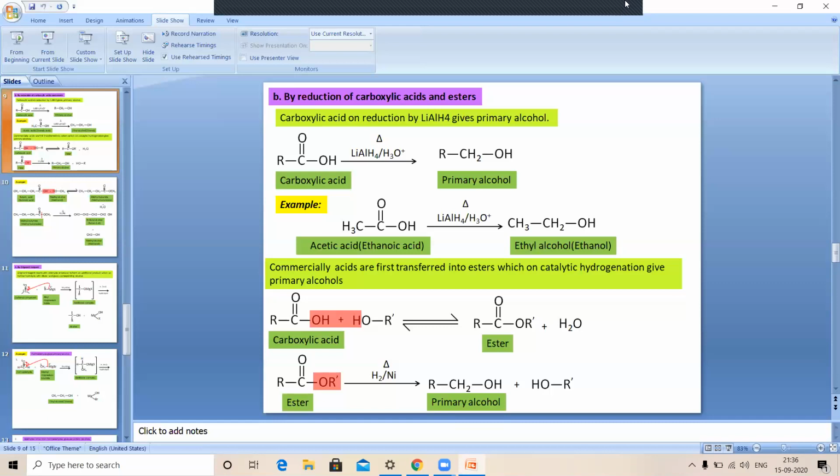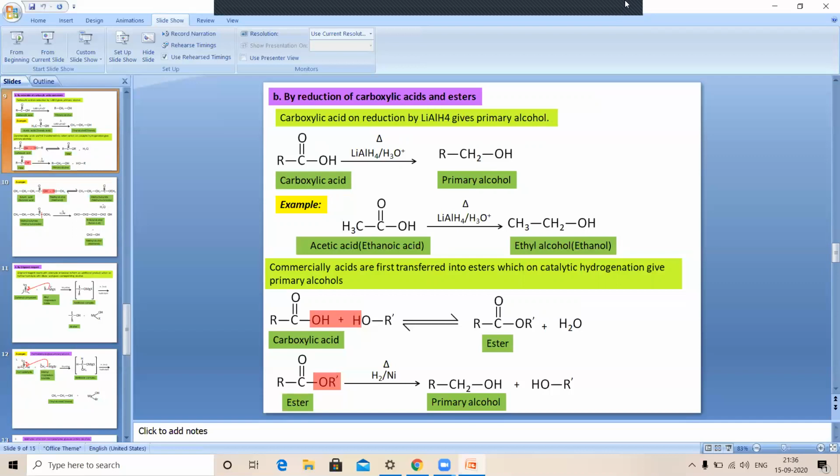Commercially, acids are first transformed into esters, which on catalytic hydrogenation give the primary alcohols. So carboxylic acids are reacted with the corresponding alcohol, and esters are formed. We know that this reaction is called the esterification reaction. When any acid is reacted with alcohol, esters are formed.